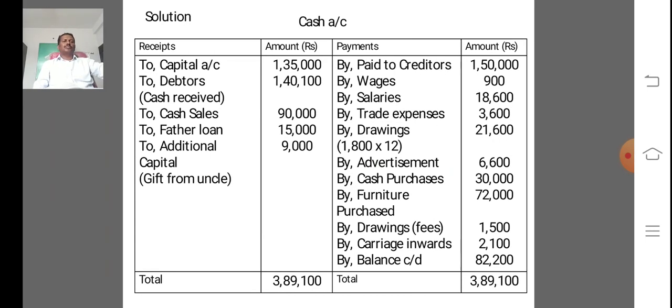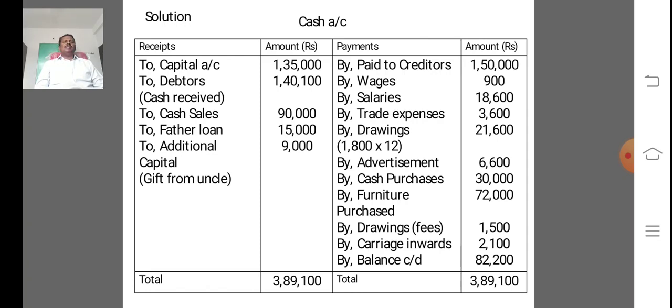Next, we prepare cash account under the receipt side. To capital account 1,35,000. To debtors account, cash received 1,40,100.